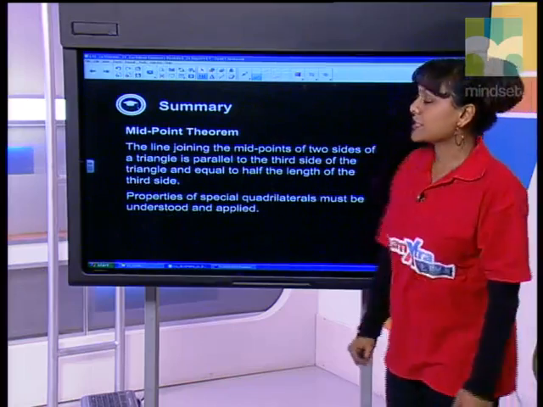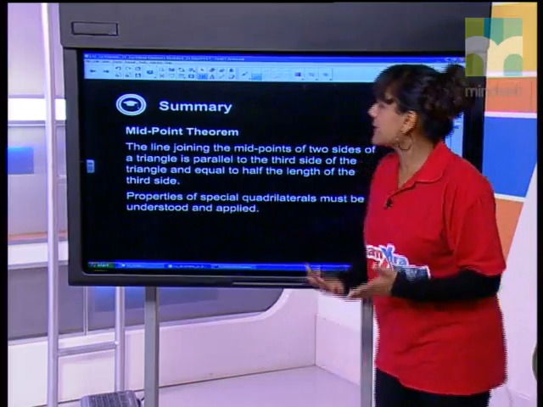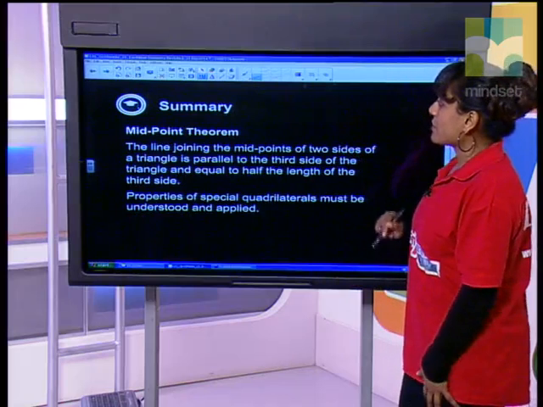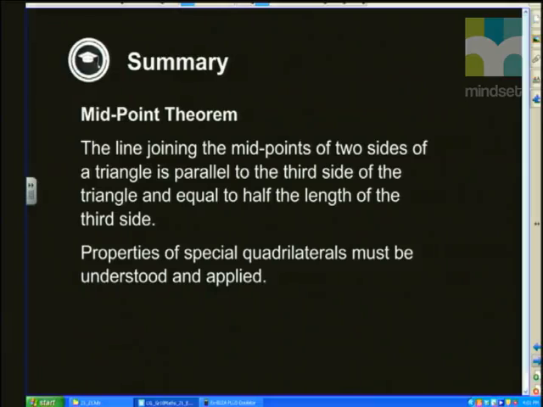All right, and then just a reminder of what we're doing in today's lessons. We're looking at the midpoint theorem. Remember, the midpoint theorem states that the line joining the midpoints of two sides of a triangle. So let's draw our triangle, and you've got a line going like that. So the line joining the midpoints of two sides of a triangle.